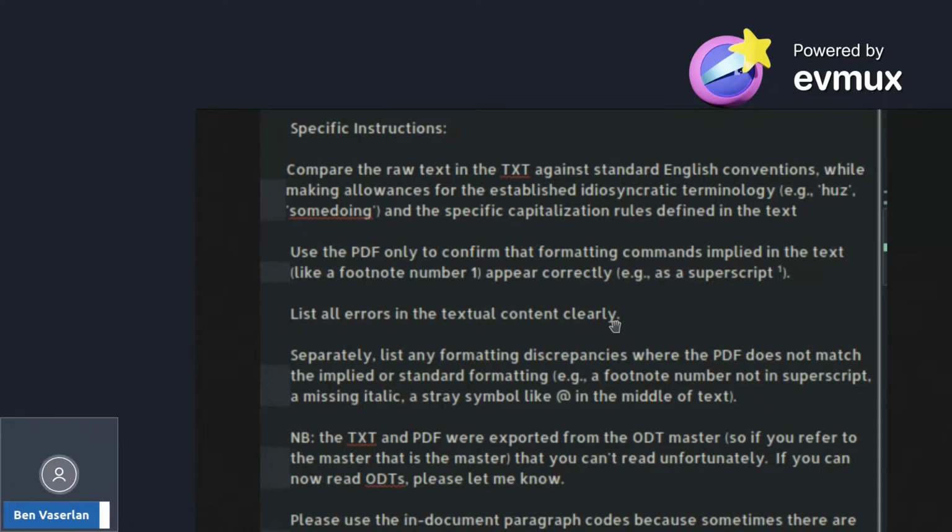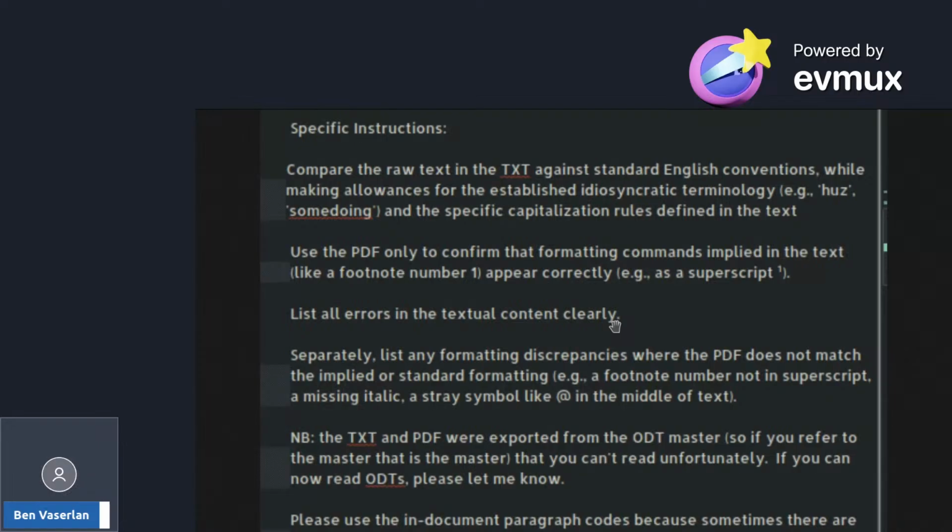Separately, list any formatting discrepancies where the PDF does not match the implied or standard formatting, e.g. a footnote number not in superscript, a missing italic, a stray symbol in the middle of a text. The reason why you want to have all of this in the prompt is that if you're using something like Google Gemini, they really now have a short quota on using it in Google AI Studio. Before, you could go in there and have 8 hours worth. But now they're rationing down. So you have to get your prompts right, because you don't have many queries or reruns of prompts.